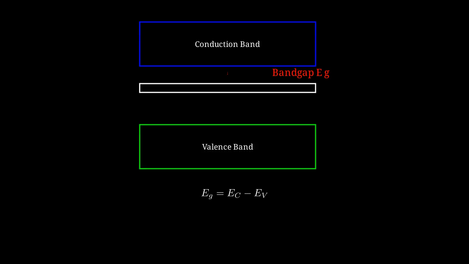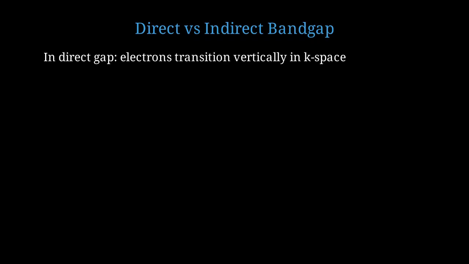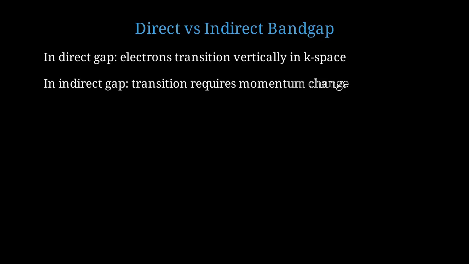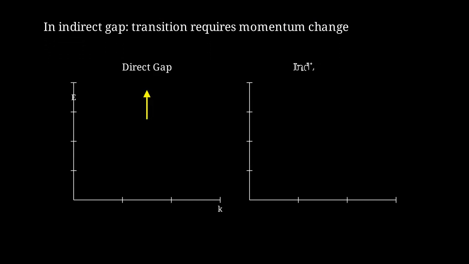Now here's the crucial distinction: direct versus indirect bandgap. In a direct bandgap semiconductor, the minimum of the conduction band and the maximum of the valence band occur at the same crystal momentum, or K value. Electrons can transition vertically in K space. In an indirect bandgap semiconductor, the conduction band minimum and valence band maximum occur at different K values. An electron transition requires a change in momentum. On the left is a direct gap where the transition is vertical. On the right is an indirect gap where the transition is diagonal, requiring a momentum change.